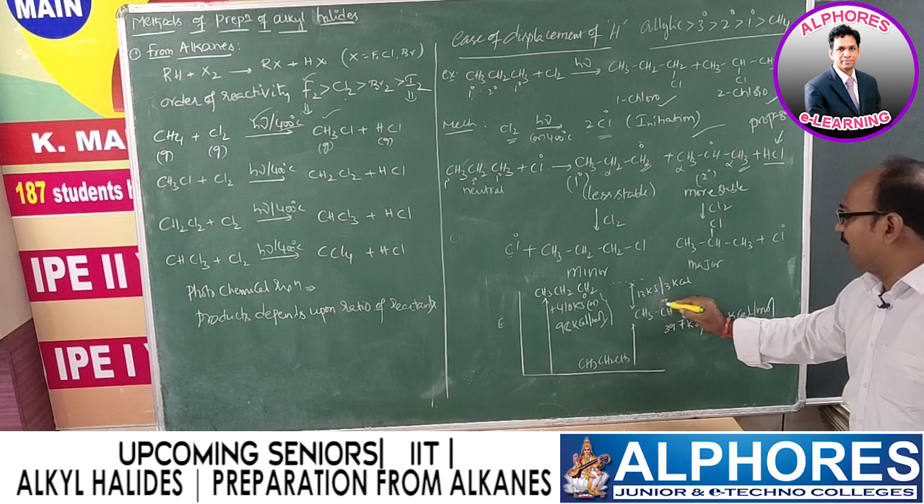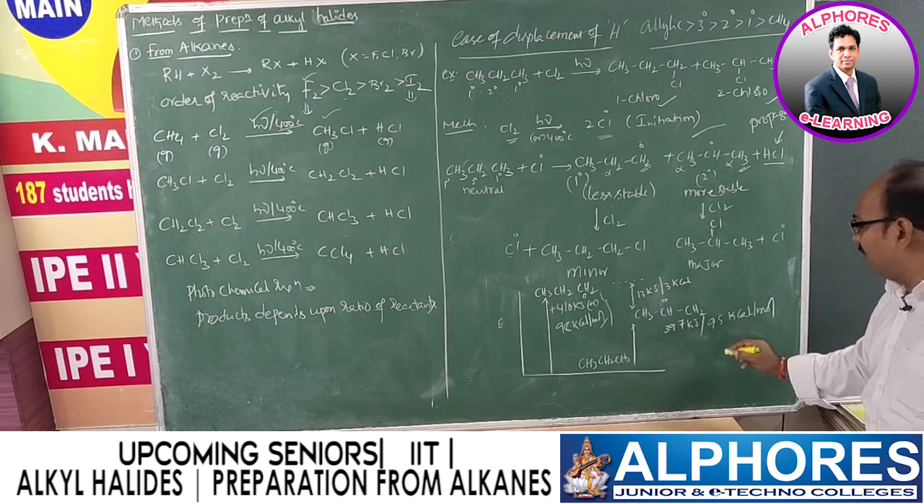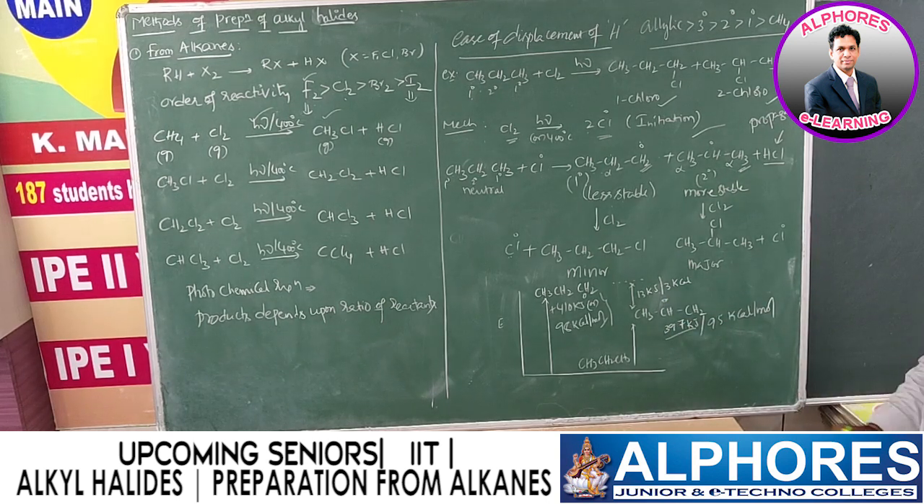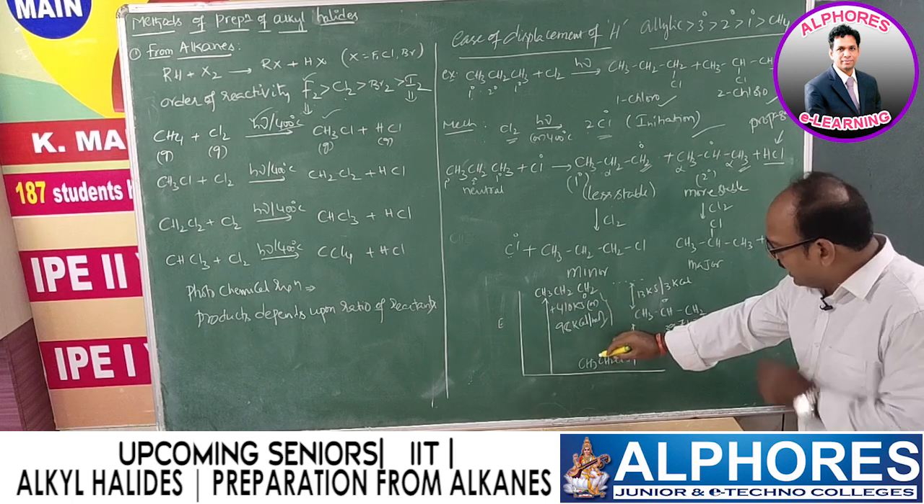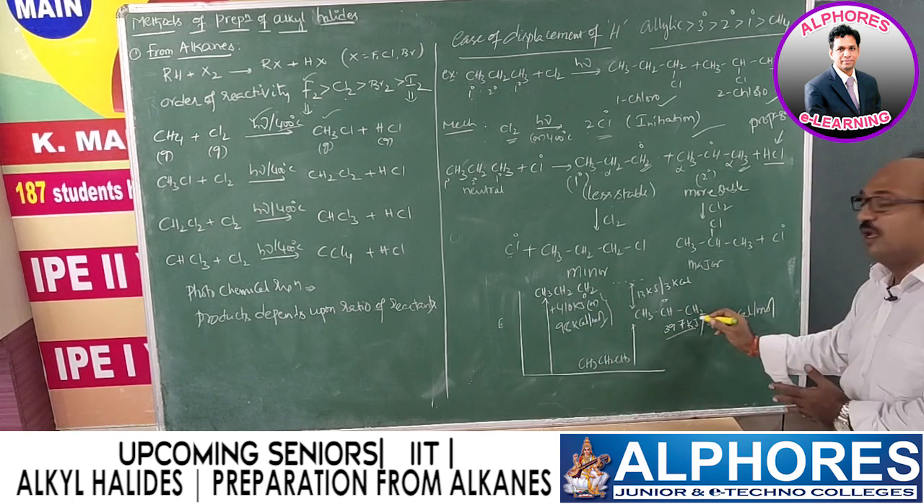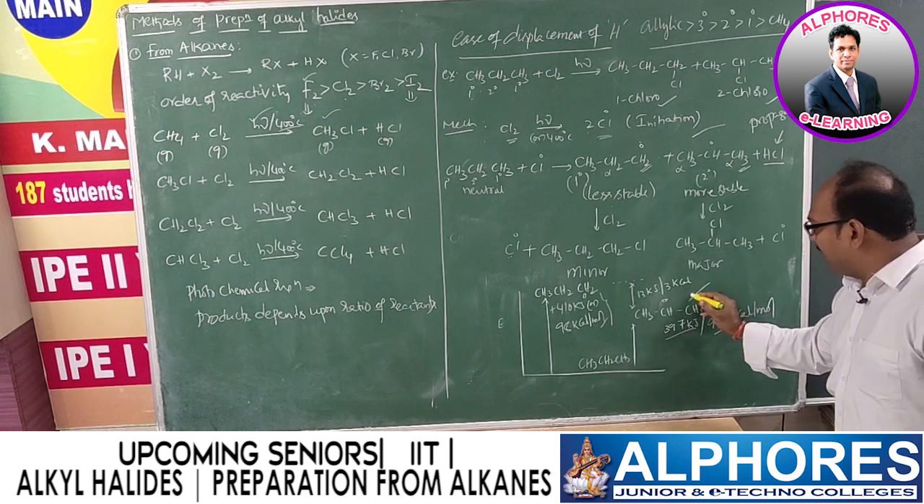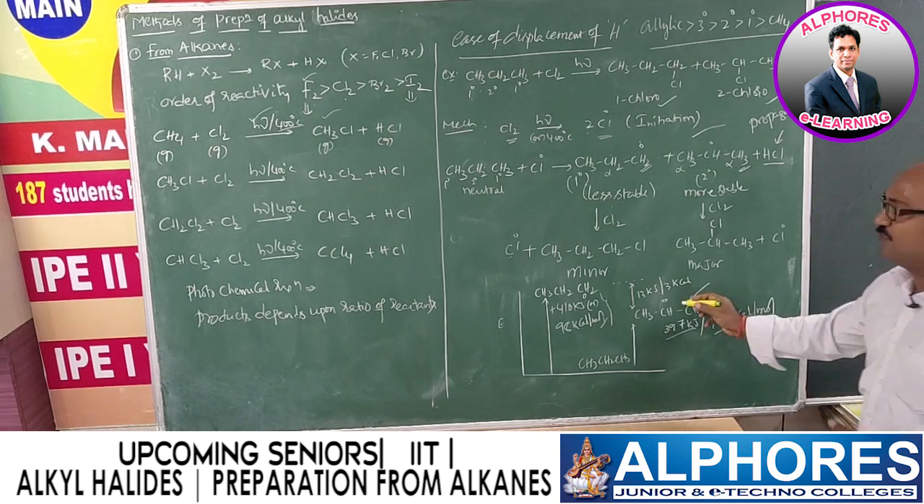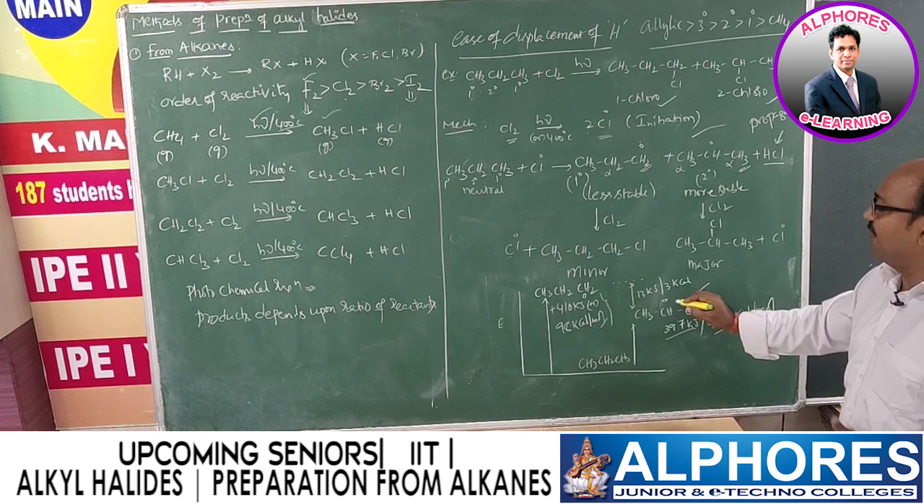Whereas for generating secondary free radical, we need to supply 397 kilojoules or 95 kilocalorie energy. So if you observe here, during formation of primary radical, it absorbs more energy, and during formation of secondary radical, it takes less energy. The intermediate which is formed by taking less energy, that will be more stable.